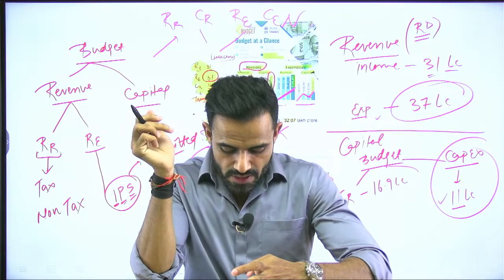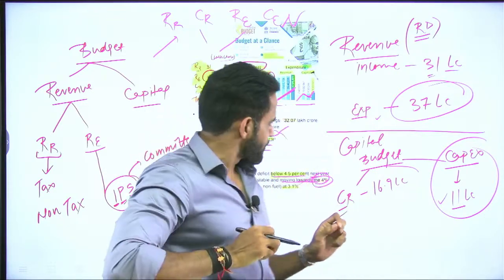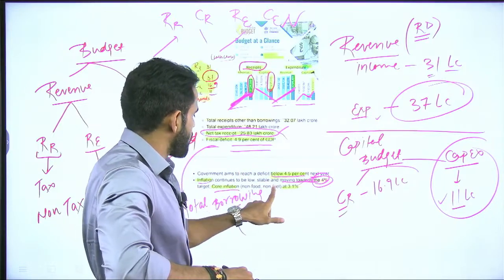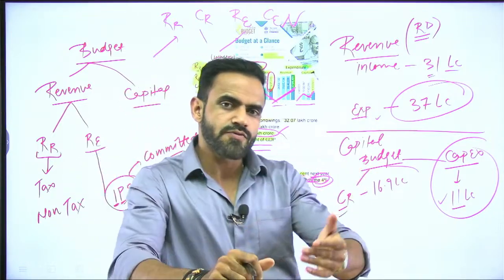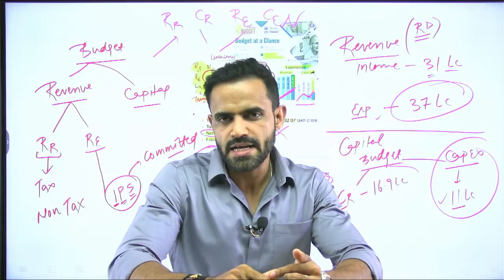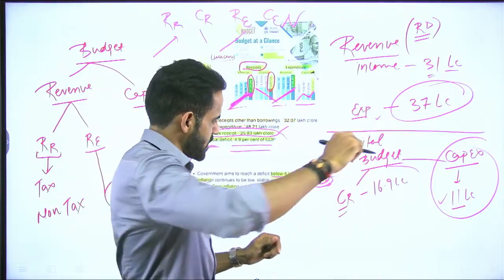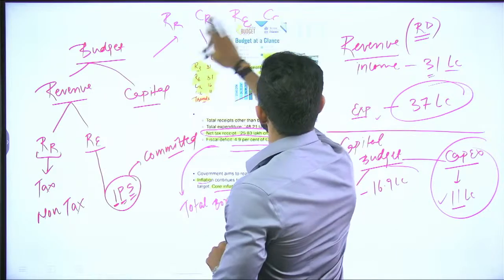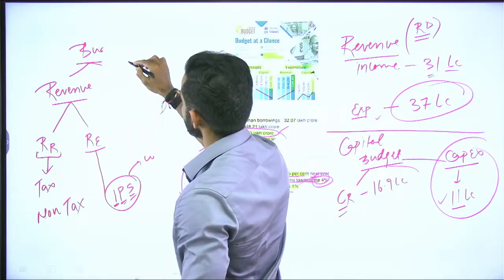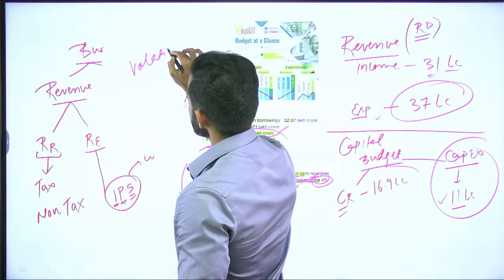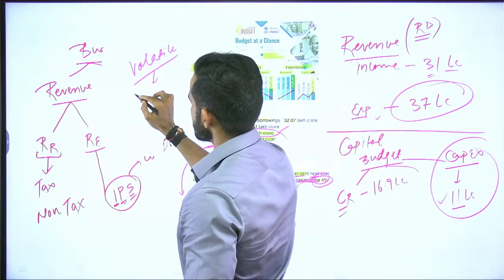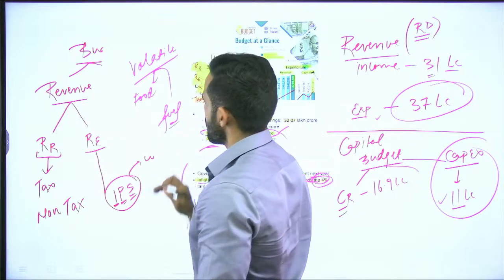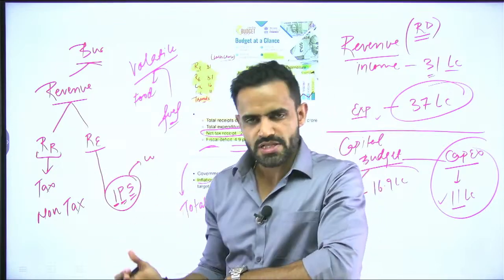Okay. Now second thing is that in this case the core inflation basically means the inflation which does not include volatile components. Now what are volatile components? Let me try to explain it. Volatile components. So in our country there are two volatile components, one is food and second is fuel. Food and fuel are volatile components in our country.